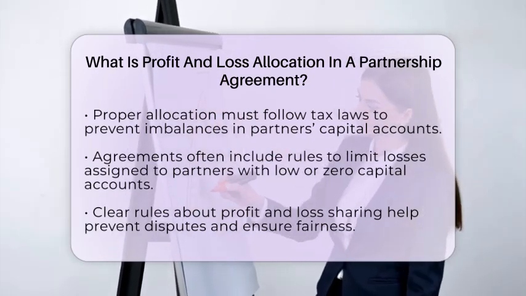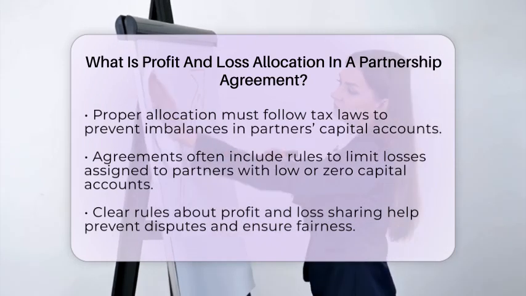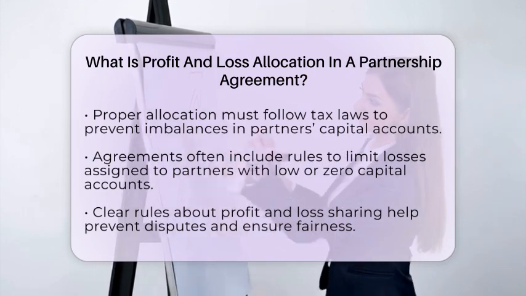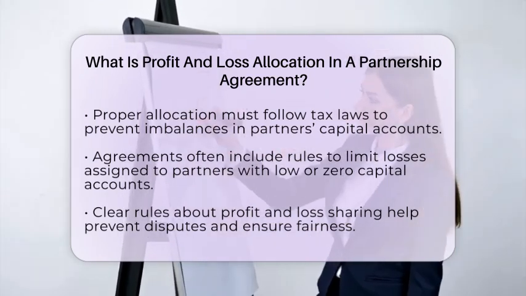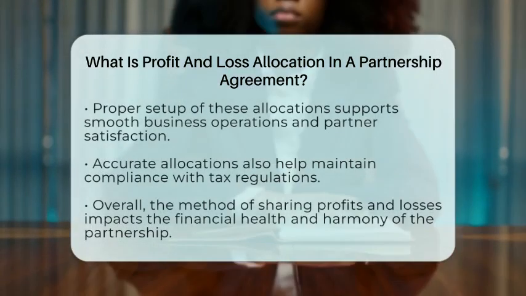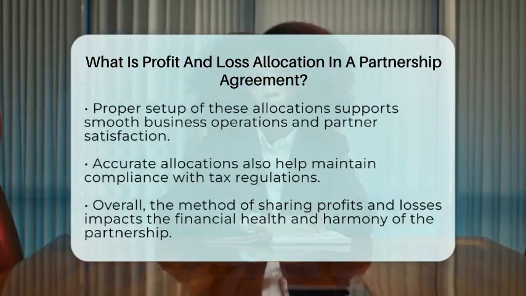Agreements often include rules about losses too. Sometimes they limit how much loss a partner can be assigned, especially if their capital account is low or zero. This prevents unfairly burdening a partner with more losses than they can handle.